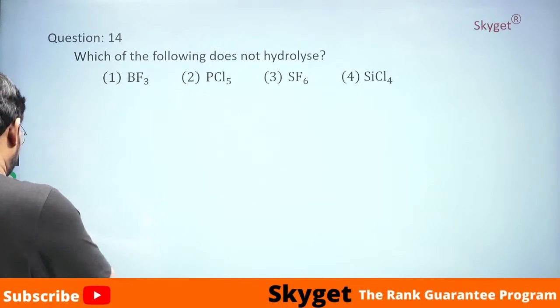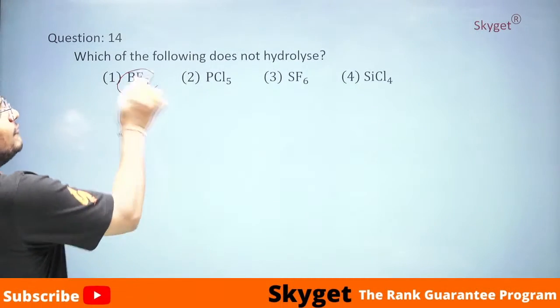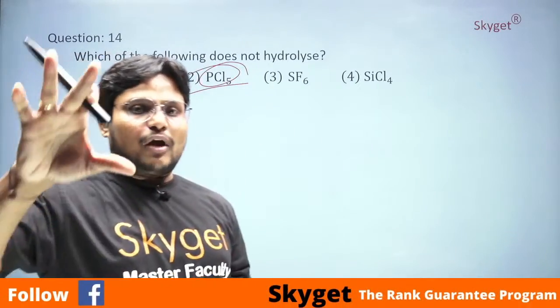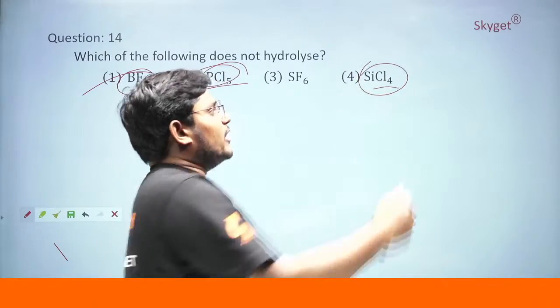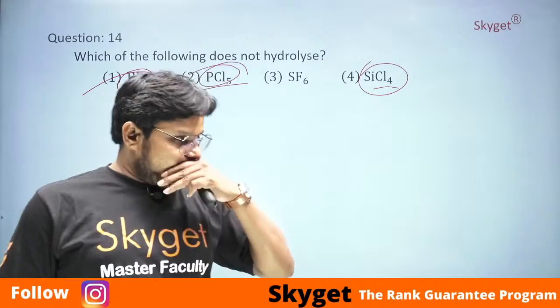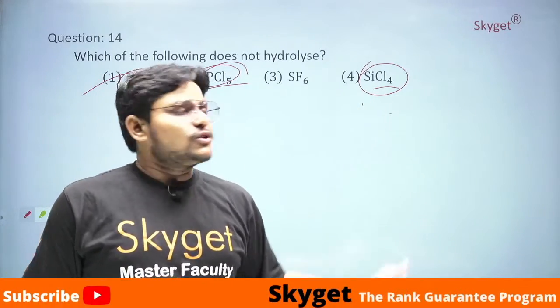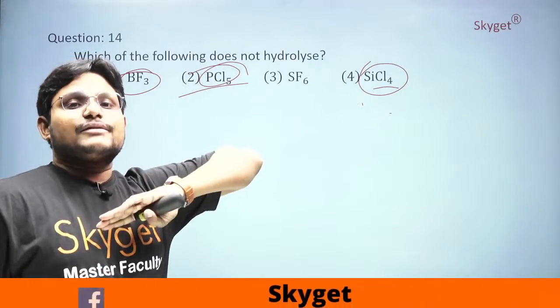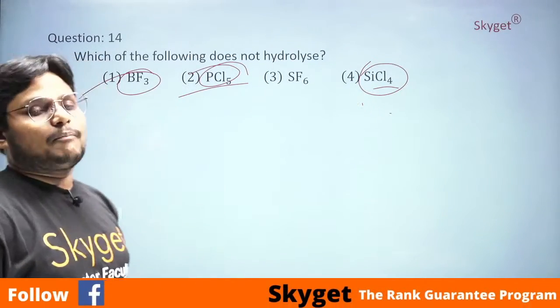If you see here, BF3 is forming bonds with only 3 fluorines. PCl5 is forming bond with only 5 chlorines, and SCl4 is forming bond with only 4 chlorines, and it can give the seesaw structure, students. So it can form seesaw structure and it can form trigonal planar structure.